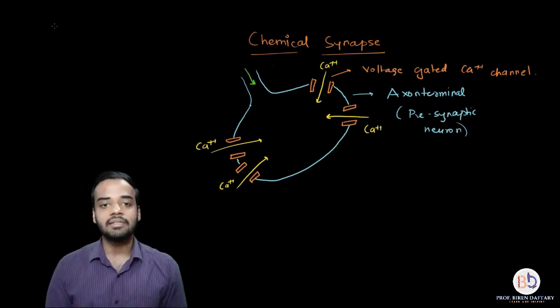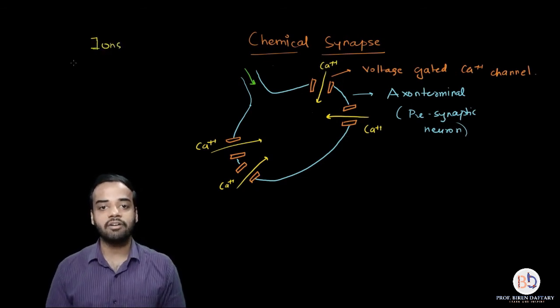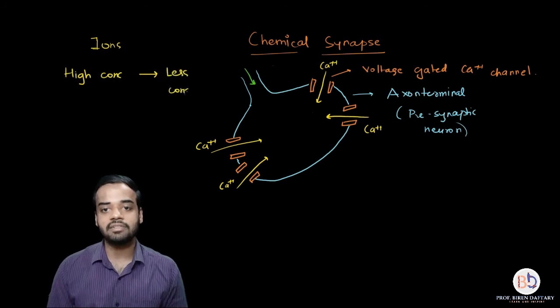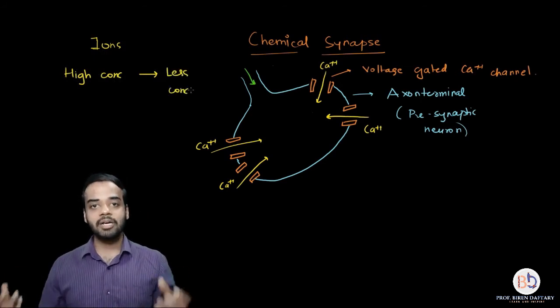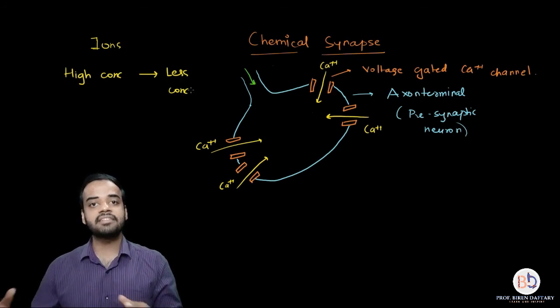Please remember this general rule: ions always travel from a region of higher concentration to a region of lesser concentration. Obviously, the calcium ion concentration is much more in the extracellular fluid, and inside the neuron the concentration of calcium ions is less.